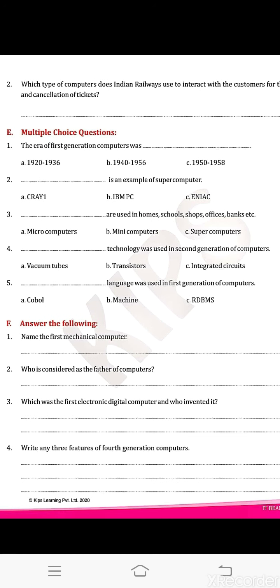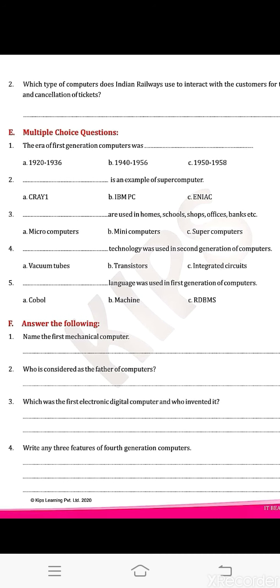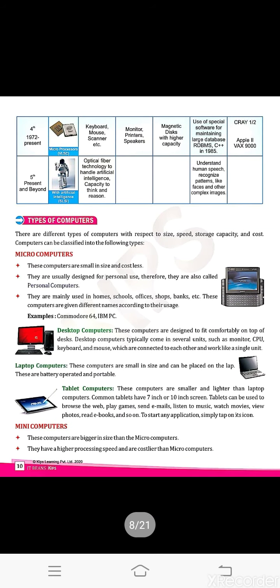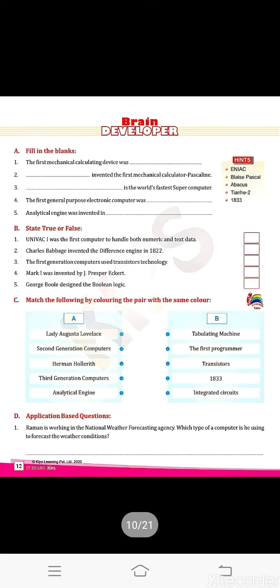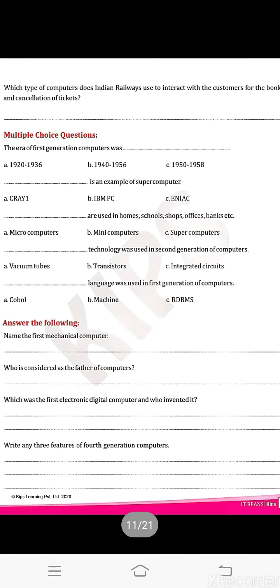Now come to question number 4. Write any three features of fourth generation computers. You can take the answer from page number 10, fourth generation computers. You have to write the answer point wise. First point, they use microprocessors as circuitry.